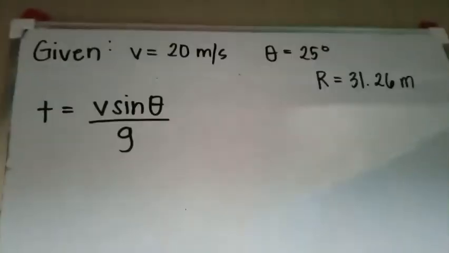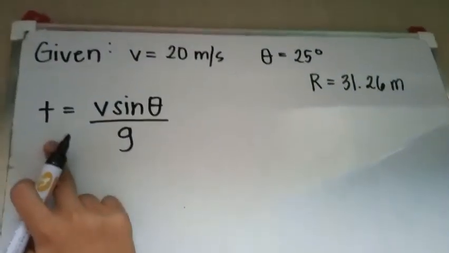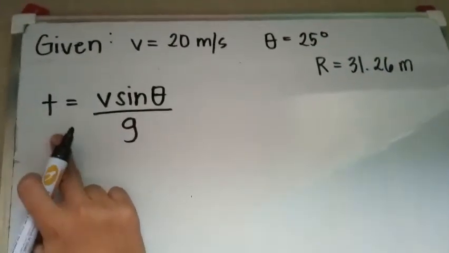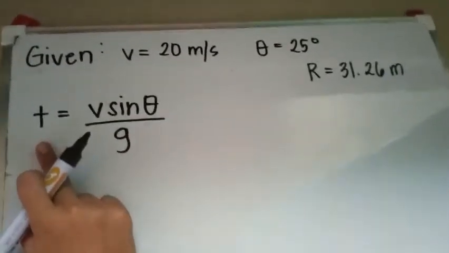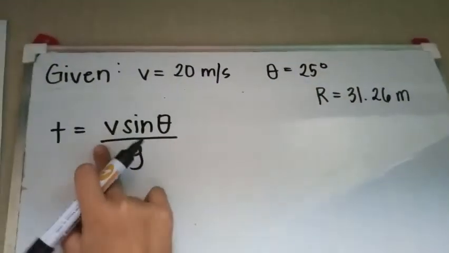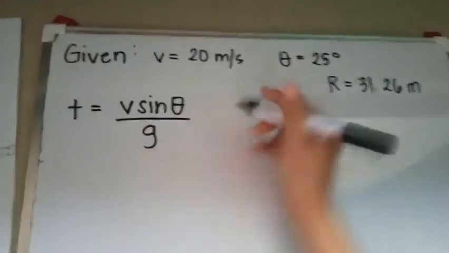Okay, next. So, let's have time. Half time muna. Bago natin makuha yung total time of flight, ang kailangan muna natin kunin is yung half time. So, we have the formula. Half time is equal to speed multiplied by sine of the angle, divided by gravity.